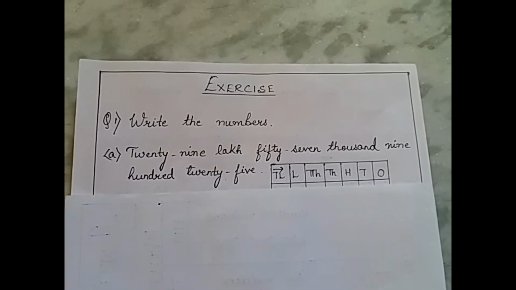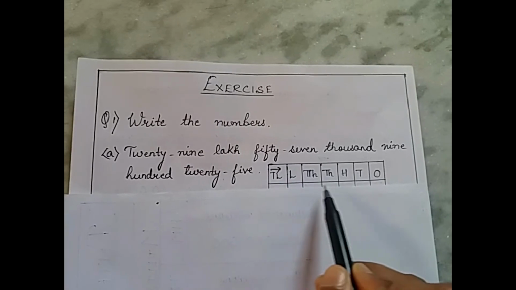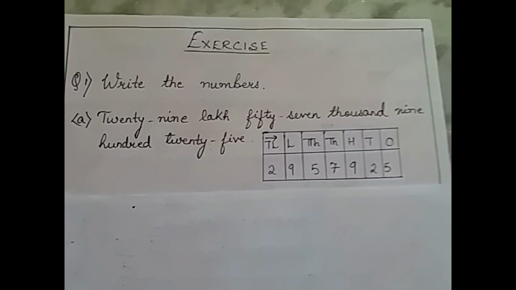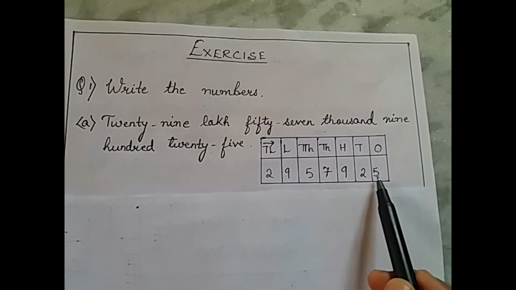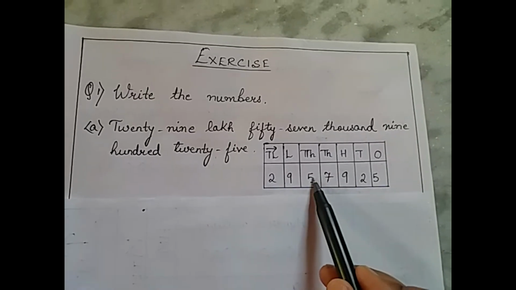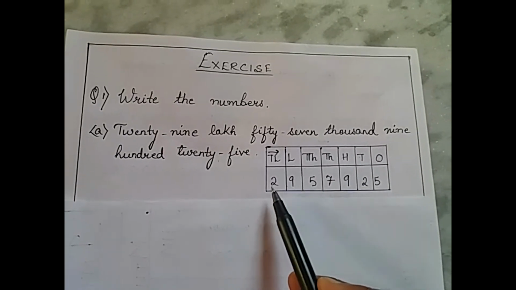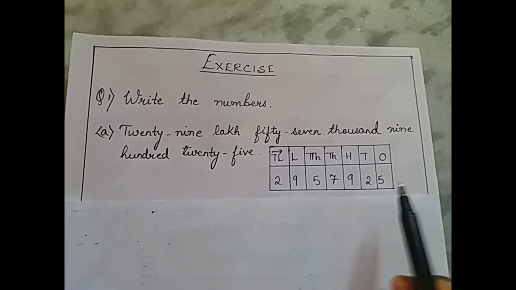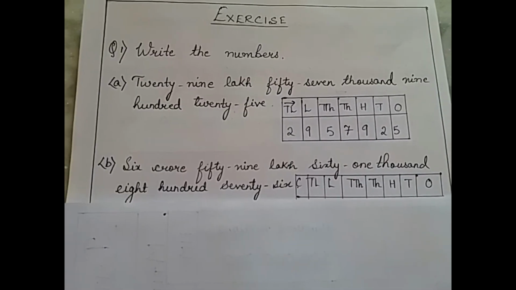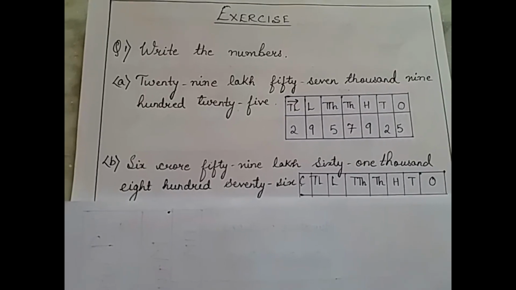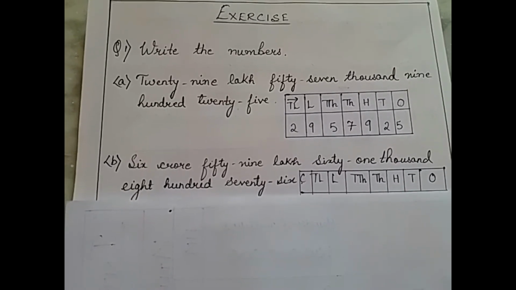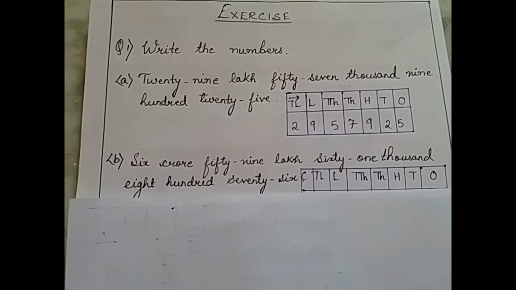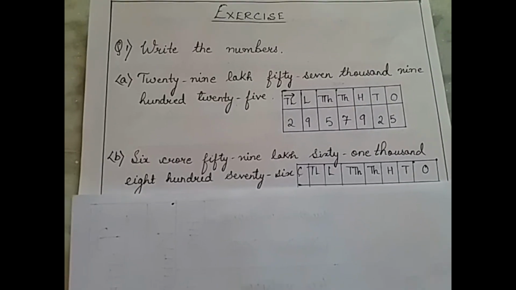Now let's try to fill up these blanks. So here we can see this is 5297592. So this is 29,57,925. Here we have another one. 6,59,61,876.